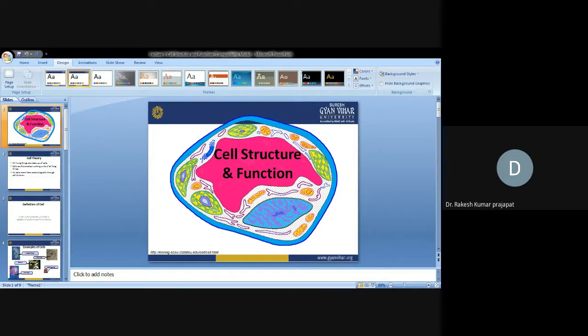Prokaryotic cells do not have structures surrounded by membranes. Indirectly, there is no membrane-bound organization inside. You can see the structure of a bacterial cell here. There is a cell wall made up of peptidoglycan, which is a chemical. Ribosomes are also present, and there are flagella on the outer side. The nucleoid means the nucleus is not well developed or organized; it is simply present in the cytosol. The region where DNA is present in the cytosol is known as the nucleoid region.